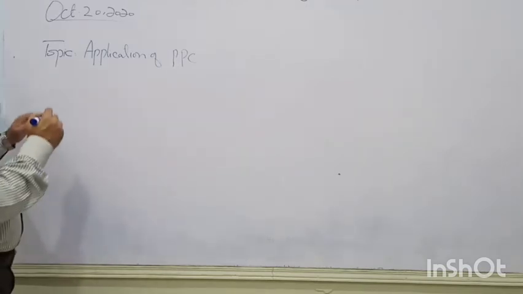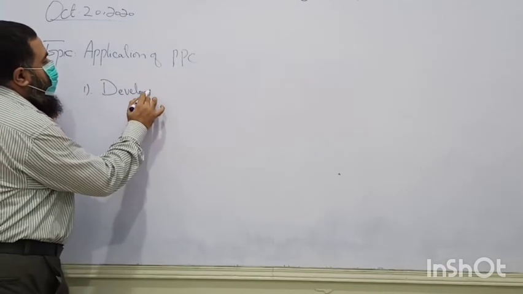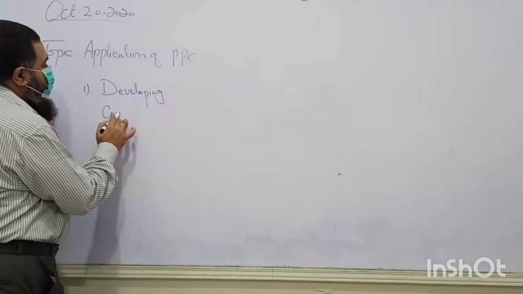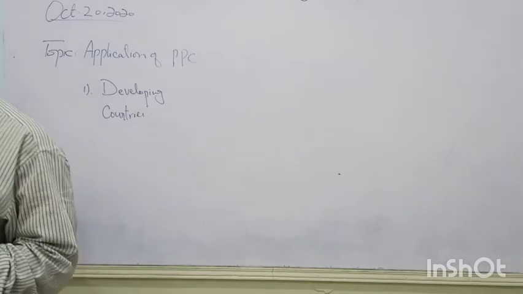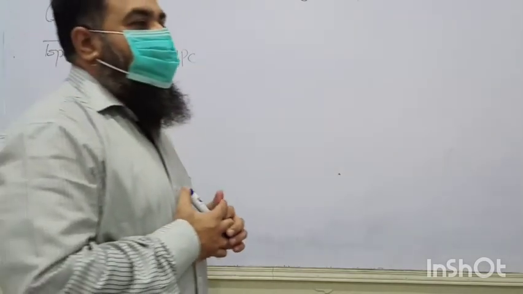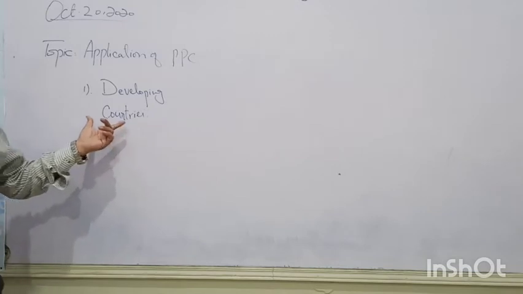Now we have two types of countries. One is called developing countries. These are the countries which have lower per head income. They have lower GDP per capita, or you can say below $1,200. They are categorized as developing countries. And they have mass population. Their birth rate is higher than the death rate. Their population size is also high.